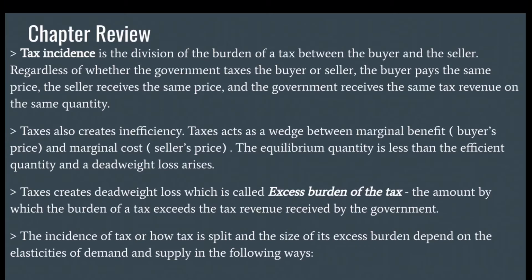Taxes act as a wedge between marginal benefit and marginal cost. The equilibrium quantity is less than the efficient quantity and a deadweight loss arises. Taxes create deadweight loss, which is called the excess burden of the tax, the amount by which the burden of the tax exceeds the tax revenue received by the government.